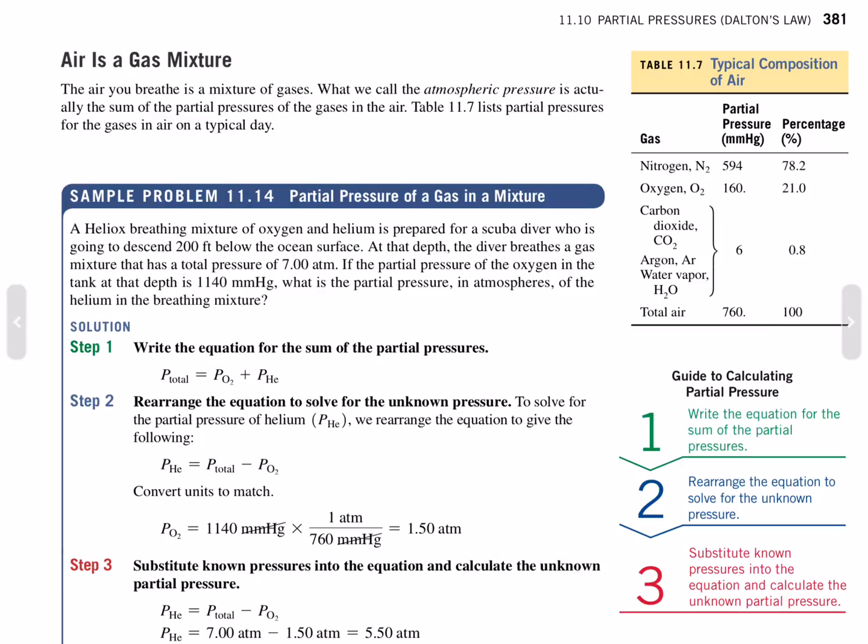Nitrogen has a partial pressure of 594 millimeters of mercury, which is 78%. Oxygen has a partial pressure of 160 millimeters of mercury, which is 21%. Carbon dioxide, argon, and water vapor have 6 millimeters of mercury on average, which is 0.8%, and the total for air is 760 millimeters of mercury.